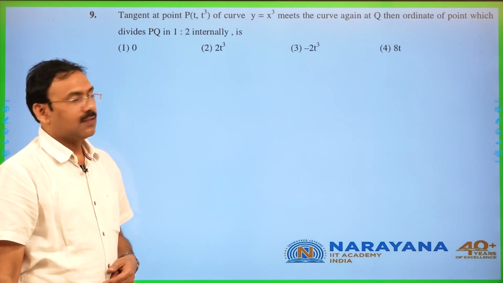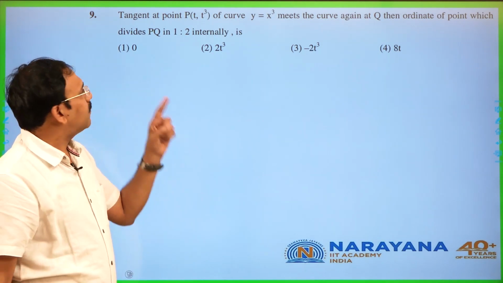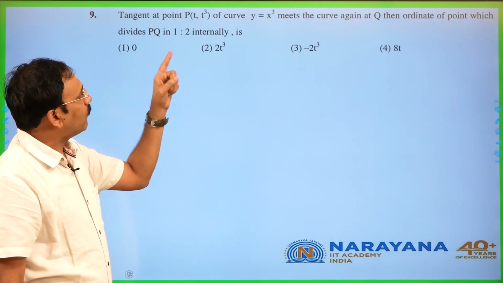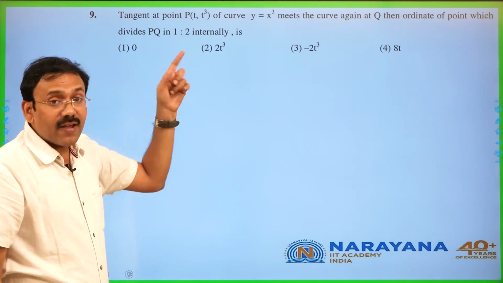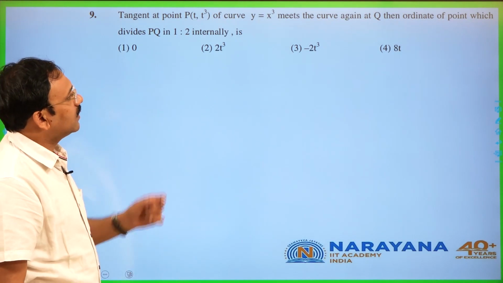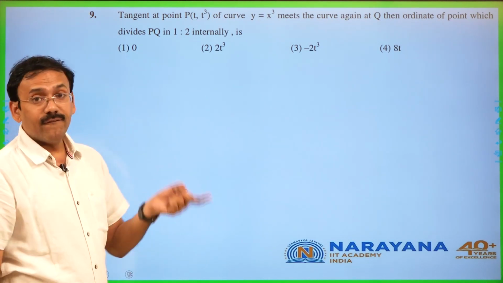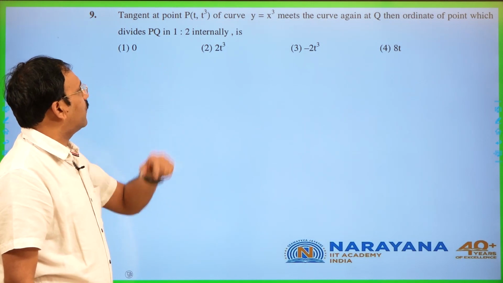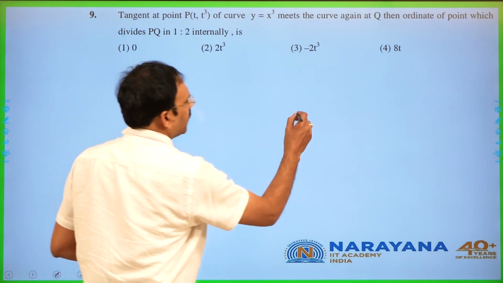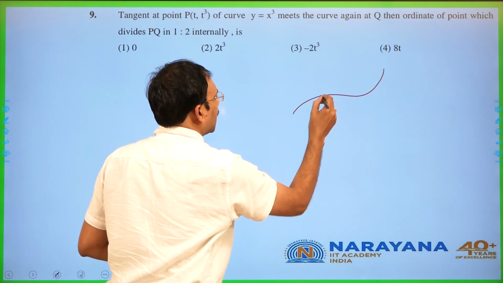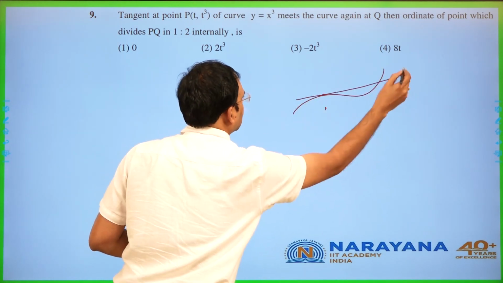you see, the tangent at a point P, t comma t cube, to the curve y is equal to x cube meets the curve again at Q. Then find the ordinate of the point which divides PQ in the ratio 1:2 internally. Suppose y is equal to x cube is a curve familiar to us. At a point, let me take a tangent.